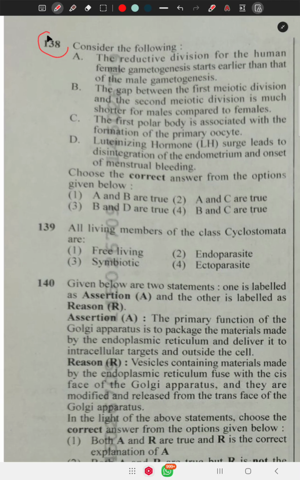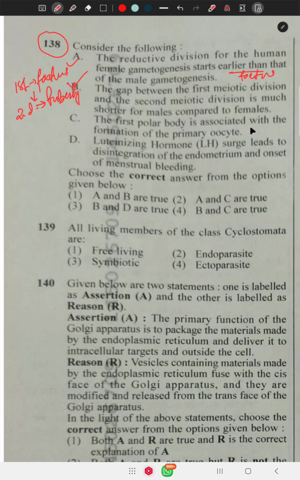Question number 138 says consider the following. The reductive division for female gametogenesis starts earlier than that of male gametogenesis, that is, during fetal development. The gap between the first meiotic and second meiotic division is much shorter for males compared to females, because in females the first meiotic division occurs in the fetus, but the second meiotic division occurs during puberty. So there is a long gap, but in males the first and second divisions occur rapidly. So B is right.